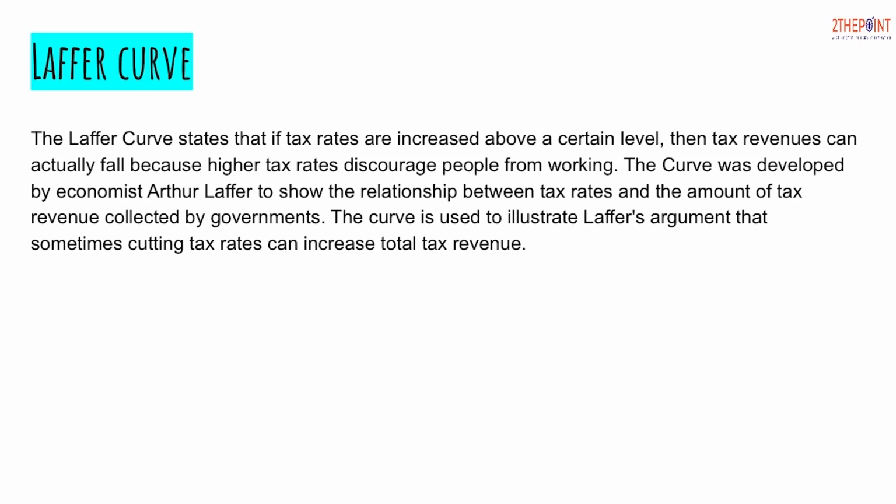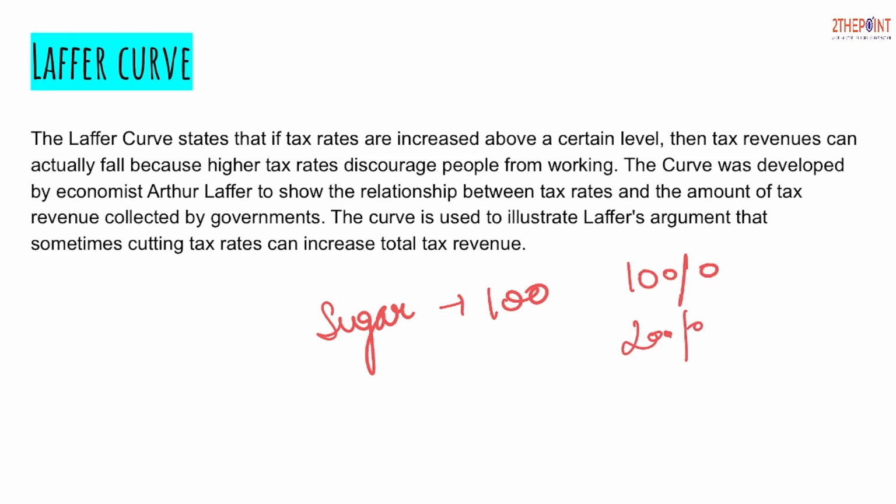So what this Laffer curve says is, for example, if there is a sugar producing factory in a country, and the MRP of 1 kg sugar is 100 rupees and the tax levied on this sugar is 10%. After a point of time the government thinks that it needs to increase its revenue collection, so it increases the tax rate levied on this 100 rupees sugar. Earlier the tax collection was 10 rupees, because 10% of 100 is 10 rupees. Later when the tax rate is increased, 20% of 100 is 20 rupees.